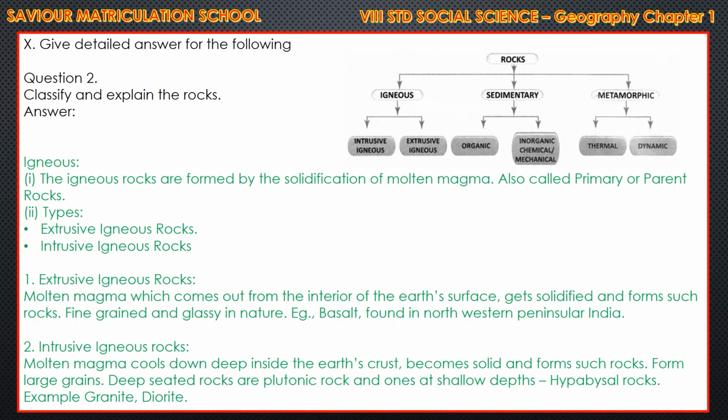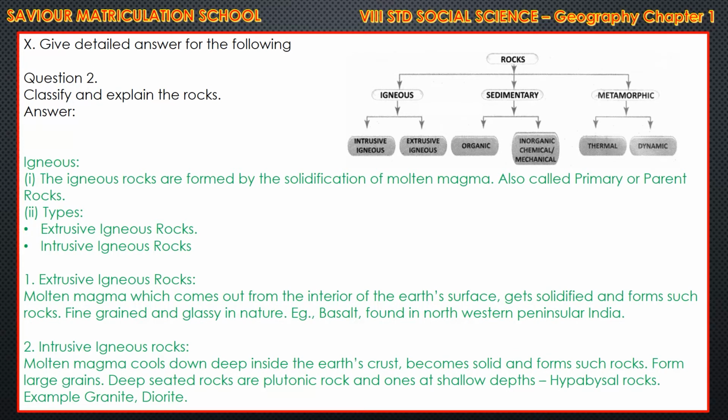And question number 2, classify and explain the rocks. Here they are classified. First I will explain this part by part. The rocks are first classified into 3 types. They are igneous, sedimentary and metamorphic. Igneous rocks are of 2 types, intrusive igneous and extrusive igneous.